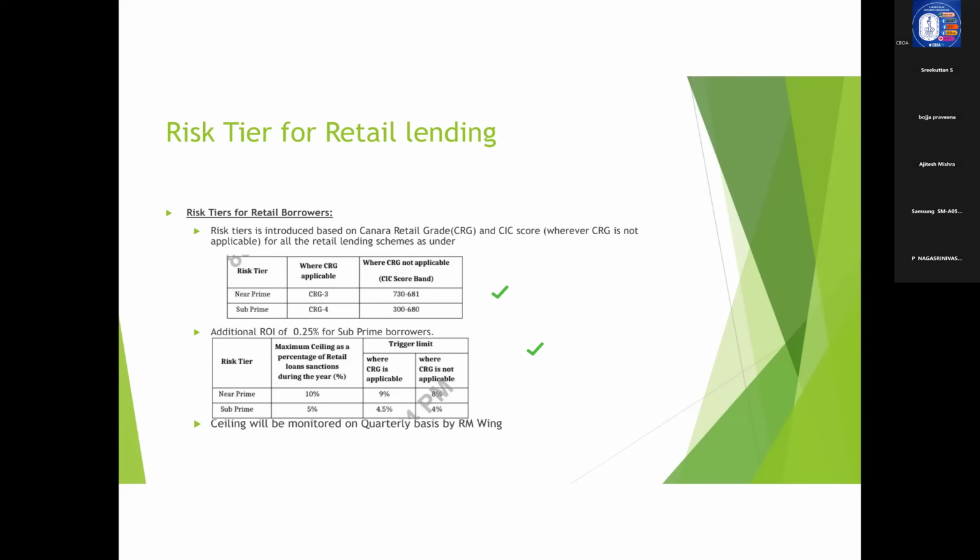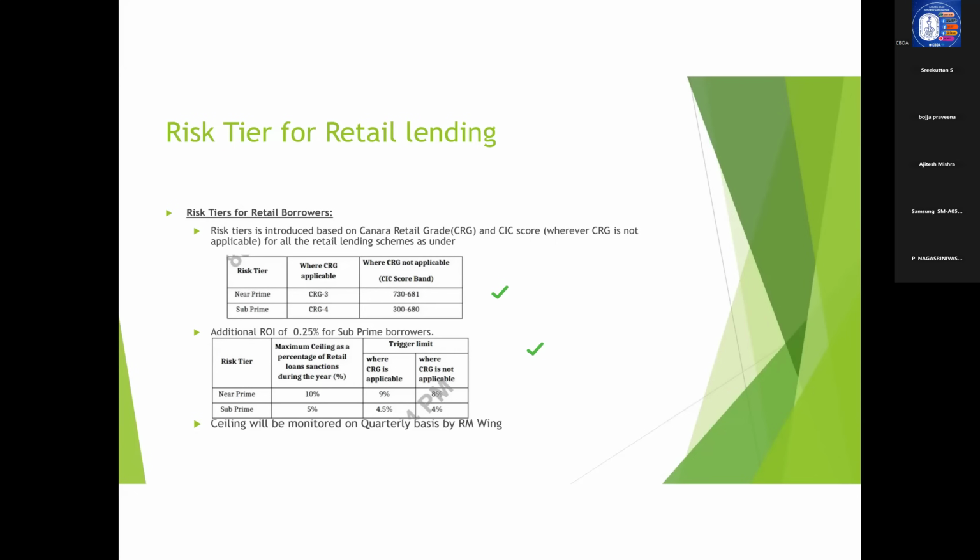Suppose the bank has sanctioned 1 lakh crore under retail loans this year, only 10% of that, that is 10,000 crore, can be near prime, that is CRG3.